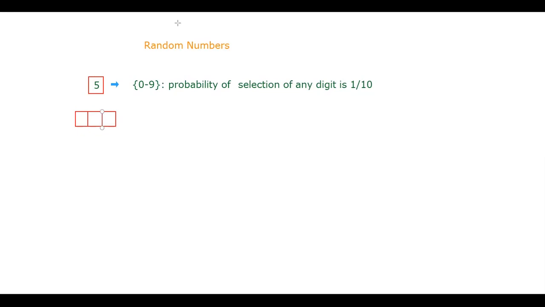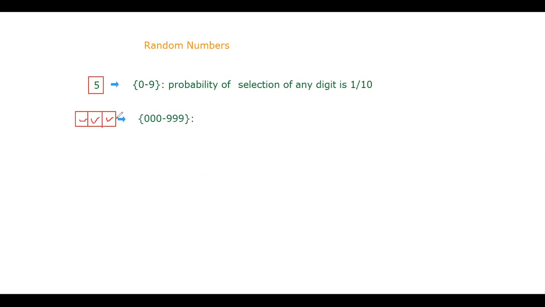The number can be anything between 000 and 999, right? For the first decimal place, I can generate any number from 0 to 9. For the second decimal place also, I can generate any number from 0 to 9, and so on. Here also I can generate any number from 0 to 9.